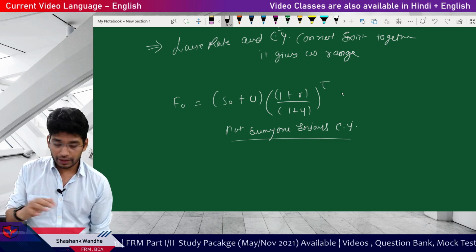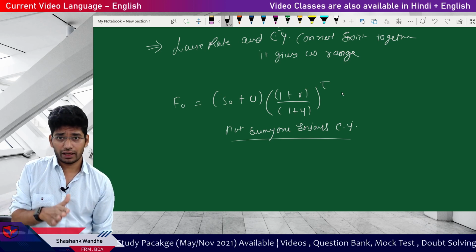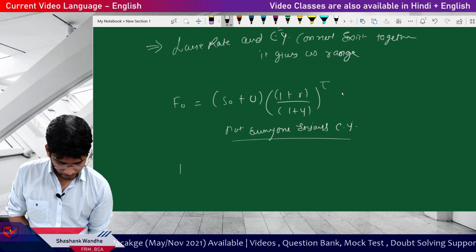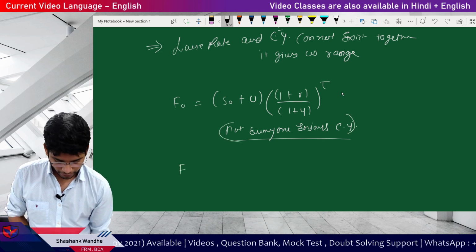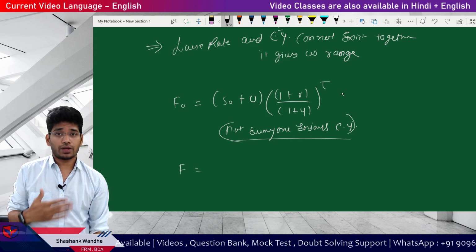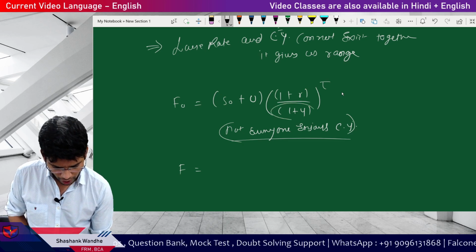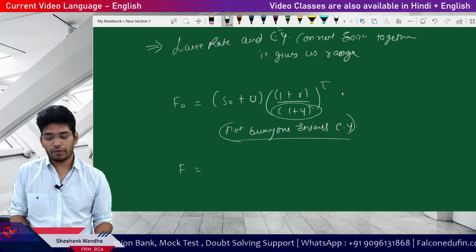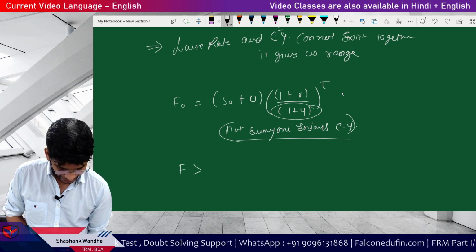Some will be ready to charge a forward rate slightly higher. So when you assume that this income is not available for everyone, the person who is charging says, I don't have this convenience yield income, so I will not adjust this convenience yield in the equation. So the forward price can be higher.